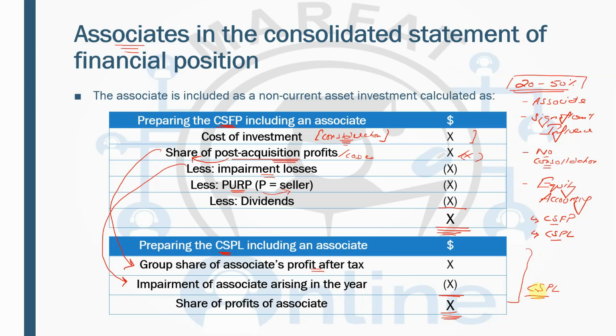So equity accounting is done in relation to the associate because there is no control, instead there is significant influence, so no consolidation should be done. And there should be equity accounting, which means one figure should be recorded in the consolidated statement of financial position, another figure should be recorded in the consolidated statement of profit or loss.